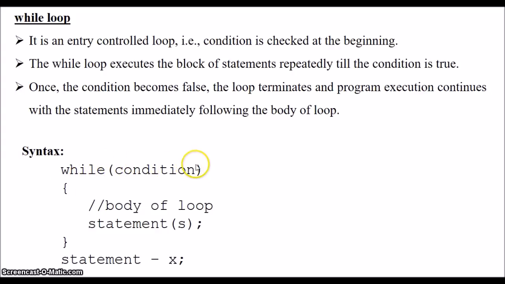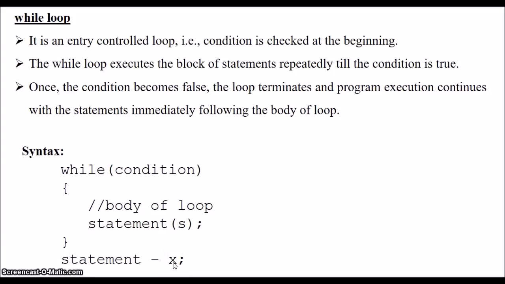The condition is enclosed within parentheses. Within the opening and closing braces, the body of loop is present. It can consist of a single statement or a block of statements. After the closing brace of while loop, the next statement is statement X.